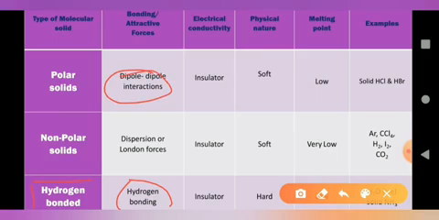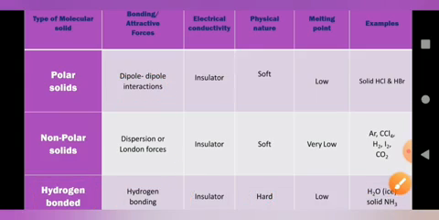Such molecules are known as hydrogen bonded molecular crystalline solids. They are insulators and hard in nature, very hard compared to the others, because the force of attraction is strong.